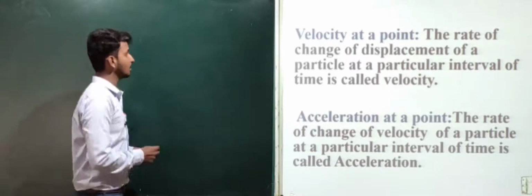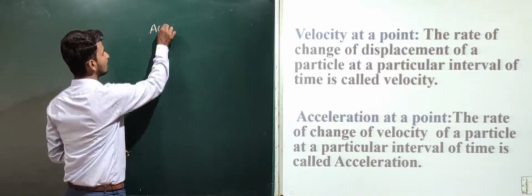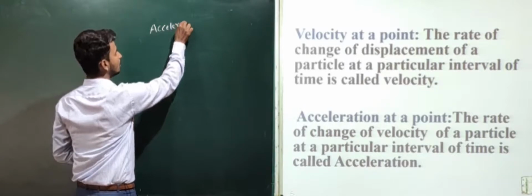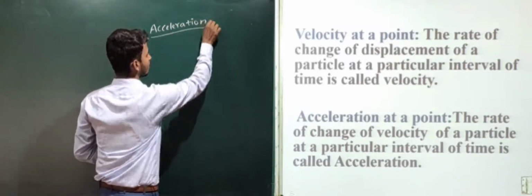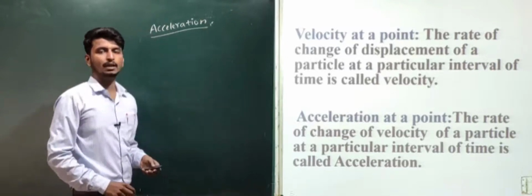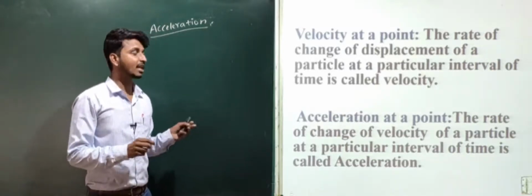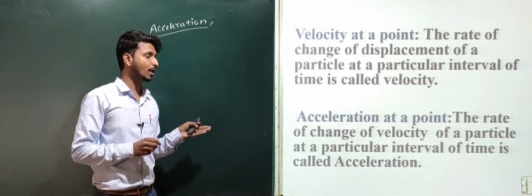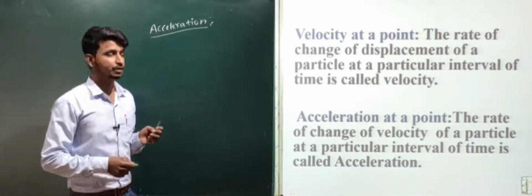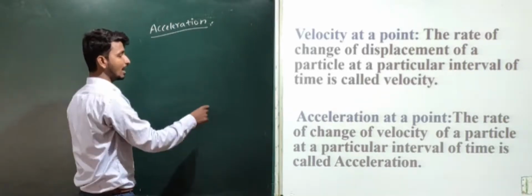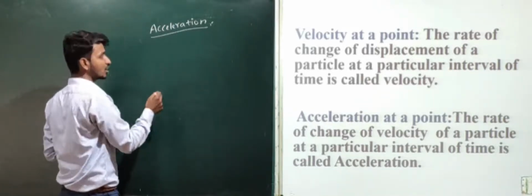Next is the acceleration of a particle. Here what do you mean by acceleration? The rate of change of velocity of a particle at a particular interval of time is called acceleration.